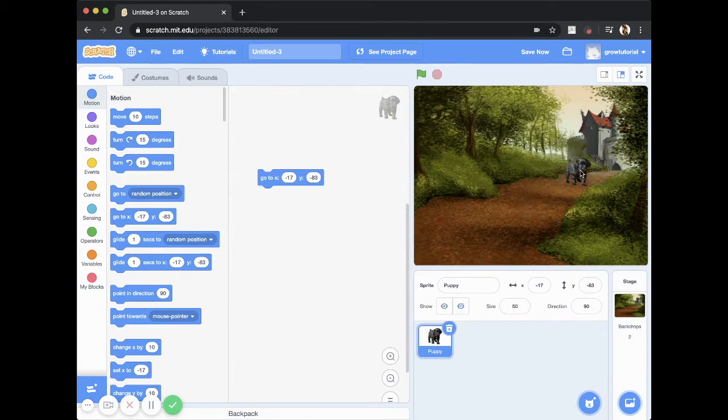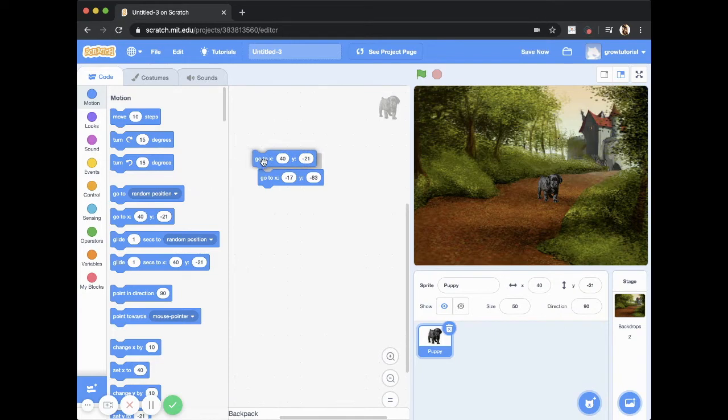So if I move him here and I click on this code, what happens? The puppy comes to this point. Now, this is not the first point I want him to come to. I want him to come to this point, which specifically is 40, -21. But if I go to these bricks here, I see that the coordinates are already in there for me.